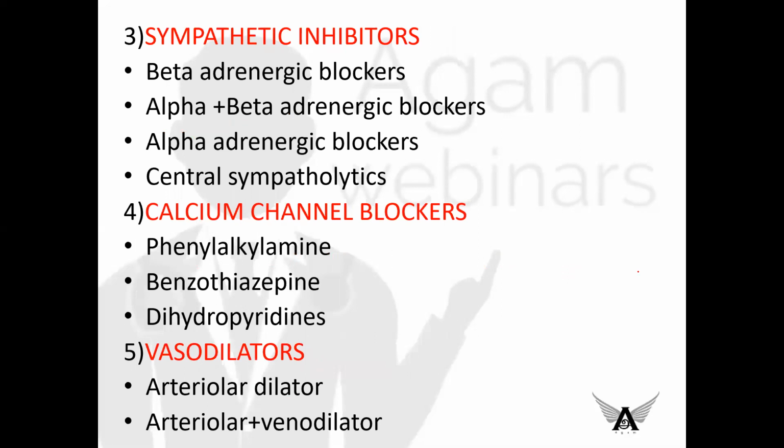Sympathetic inhibitors: beta-adrenergic blockers, alpha and beta-adrenergic blockers, alpha-adrenergic blockers alone, and central sympatholytics. Calcium channel blockers include phenylalkylamine, benzothiazepine, and dihydropyridines. Vasodilators include arteriolar dilator and venodilator, and arterial dilator plus venodilator.